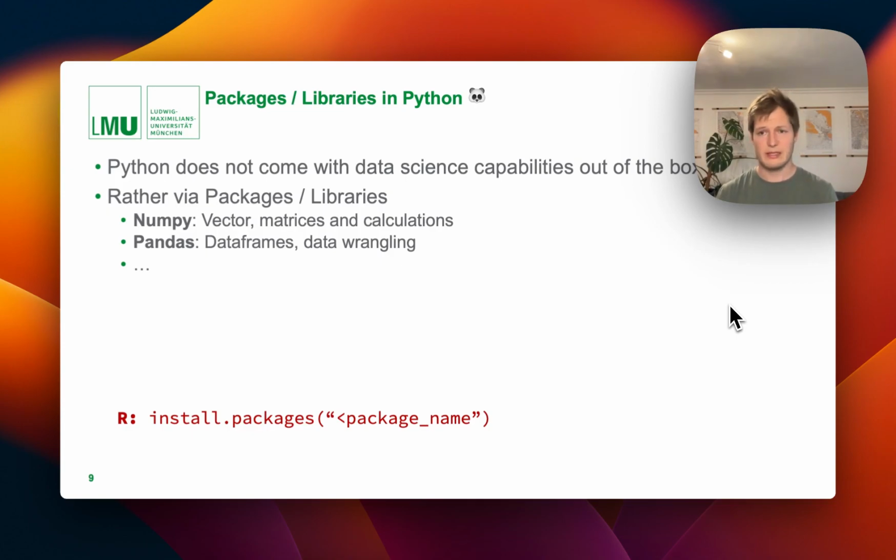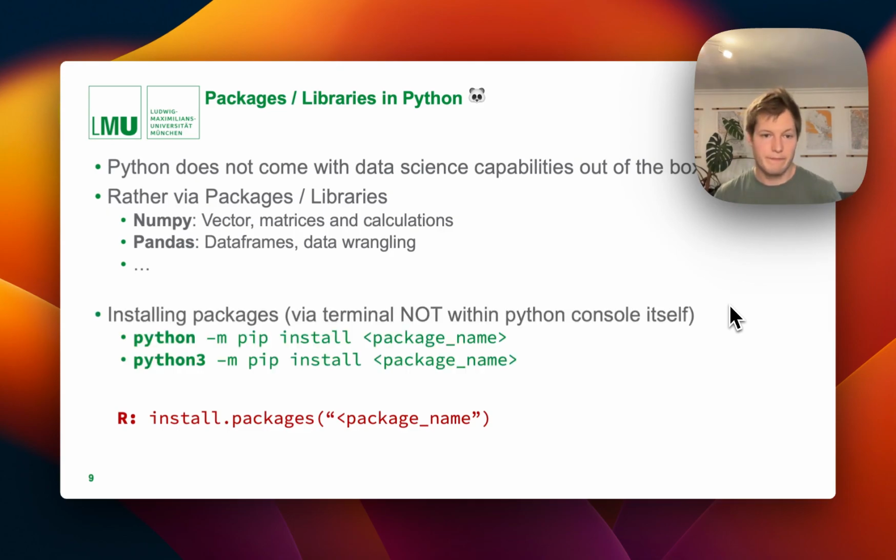This is stuff that's typically already built into R. For example, vector support is typically provided by NumPy, and data frames and data wrangling are done by the pandas package, which is also why I put the emoji up there. There are also more modern alternatives, but this is what we'll be using here, out of simplicity and because a lot of the literature out there uses this. A more modern alternative would be polars. But again, it's a bit of extra complexity when installing, so we'll just keep it simple here.